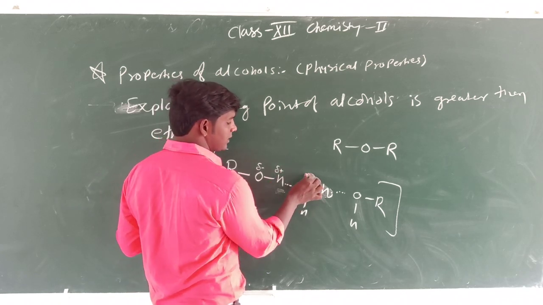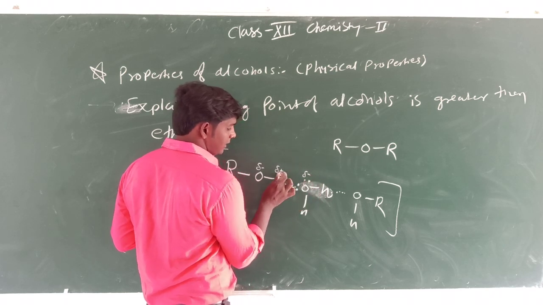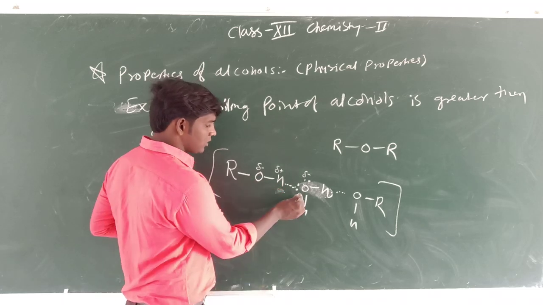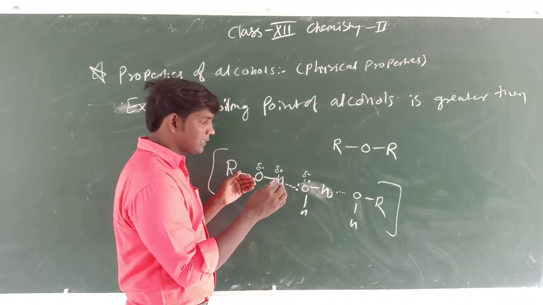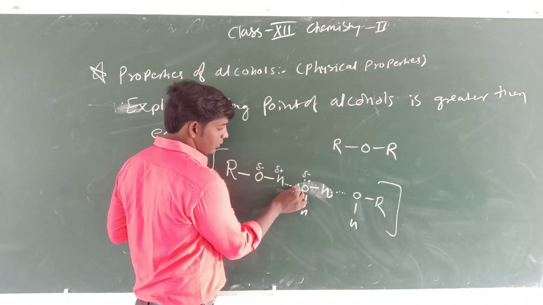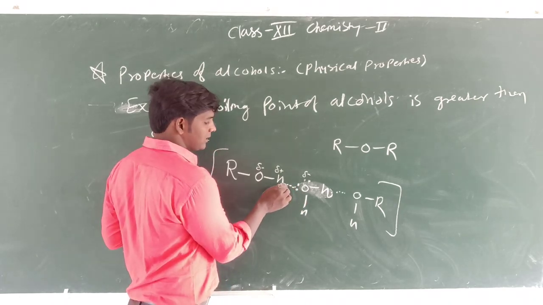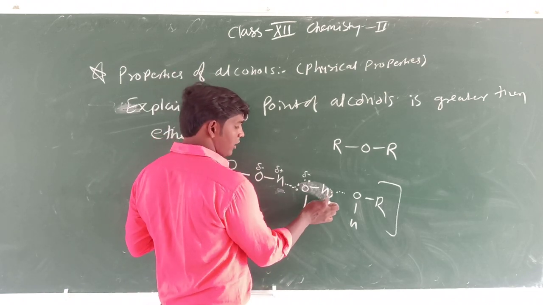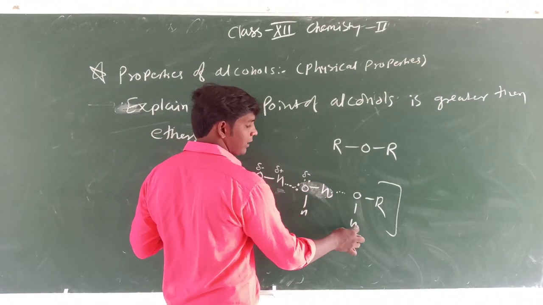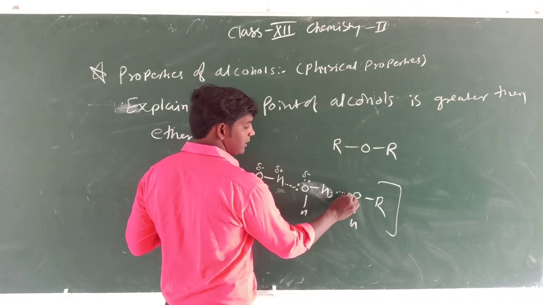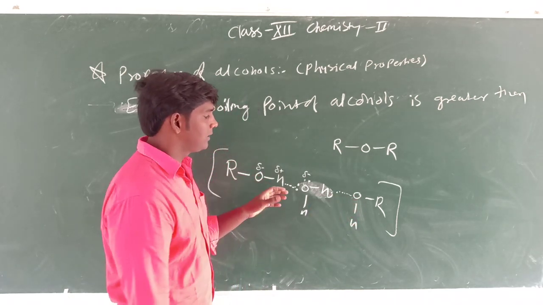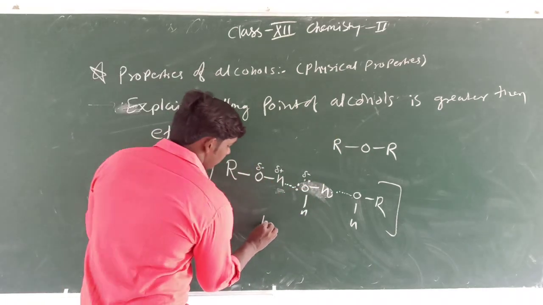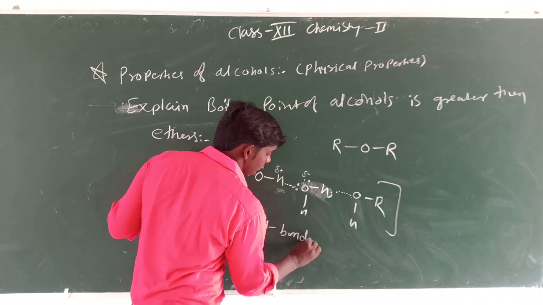Okay, and this oxygen has del minus charge. Therefore, del minus and del plus charge. After developing this del plus charge, this oxygen donates electron partially to this hydrogen. Therefore, they form hydrogen bonding. Okay, you see here water between two alcohols. This is ROH. So this oxygen also attracts this hydrogen, and so on, the hydrogen bonding. Okay, so there is hydrogen bonding between